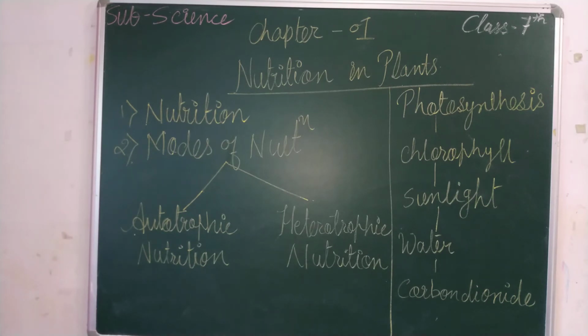Now it's the duty of stomata to absorb CO2 from nature and use it in the process of photosynthesis. So photosynthesis is mainly done by autotrophs, right? And it's one of the modes of nutrition of plants, that is photosynthesis. And photosynthesis consists of chlorophyll, sunlight, water and carbon dioxide.